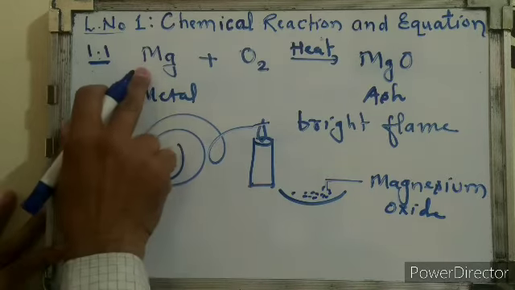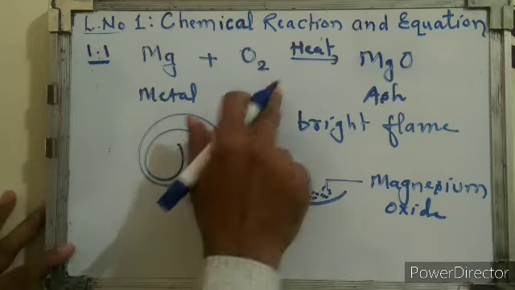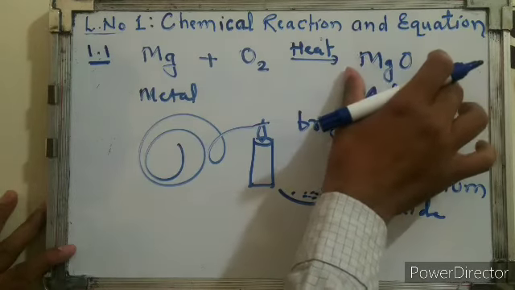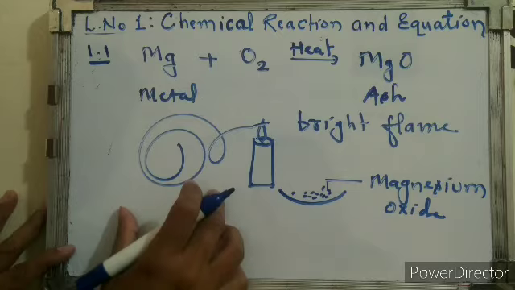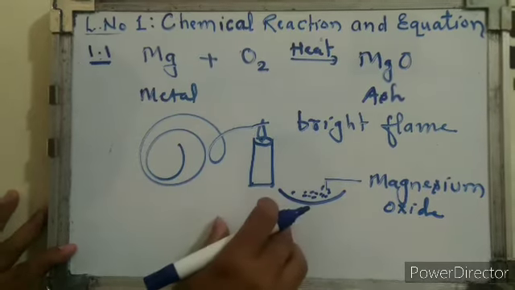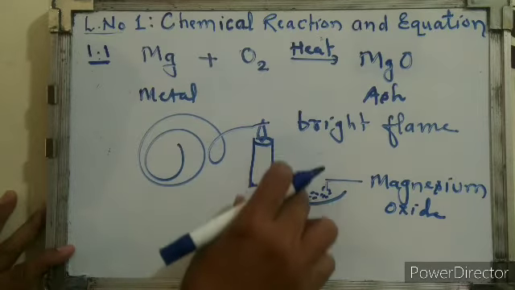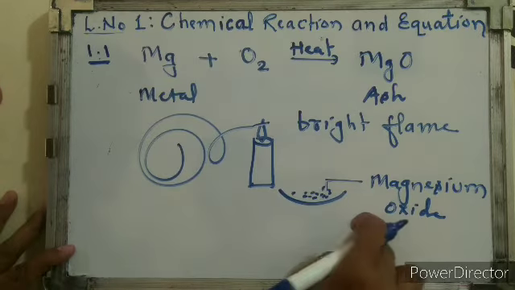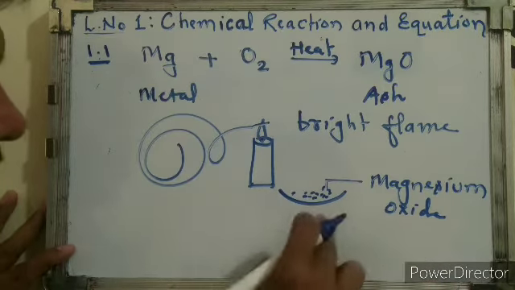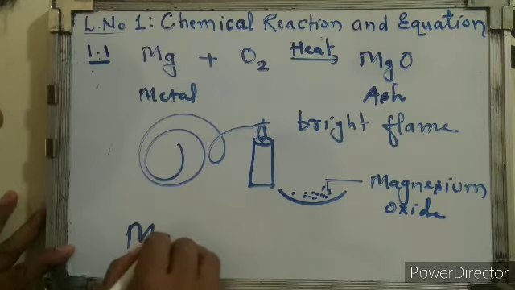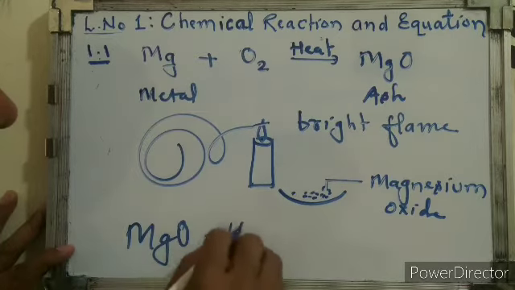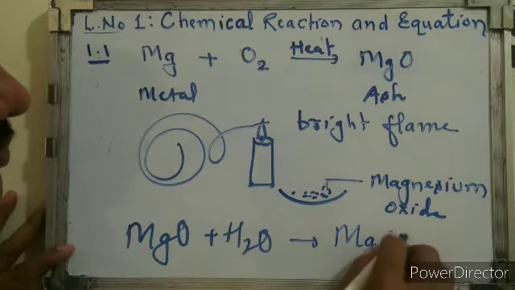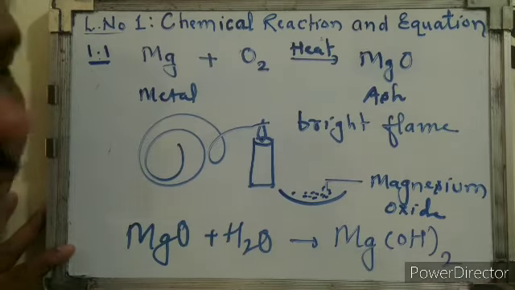Between magnesium and oxygen there occurs formation of a new chemical compound having different properties. So the magnesium ribbon burns in the presence of a candle flame, giving a bright flame and magnesium oxide as a byproduct. If we dissolve this magnesium oxide in water, it forms magnesium hydroxide.